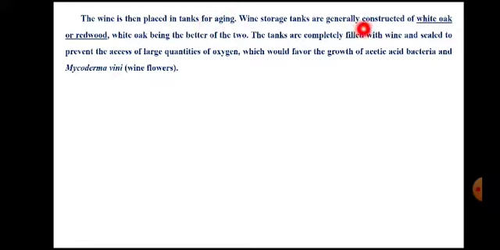So wine storage tanks are constructed from a special type of wood, that is oak wood or redwood, generally white oak being better of these two.